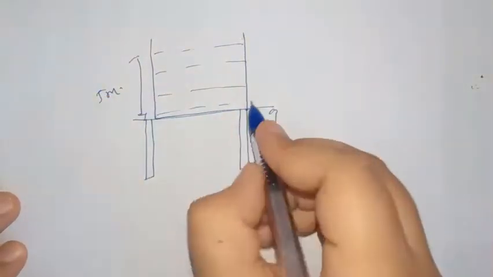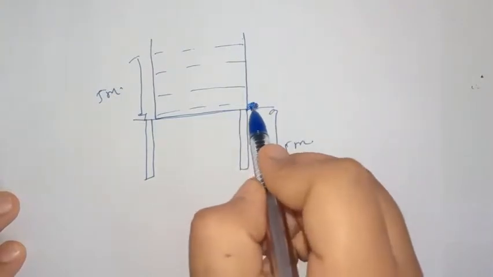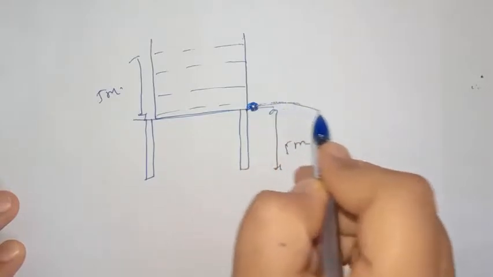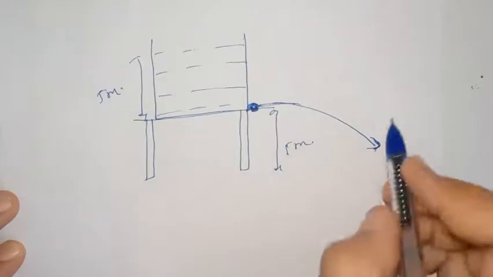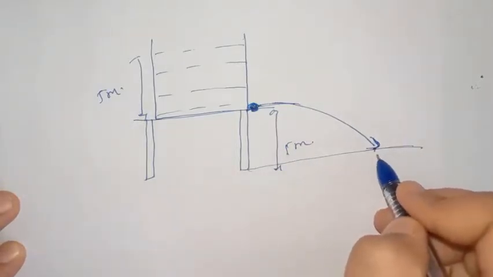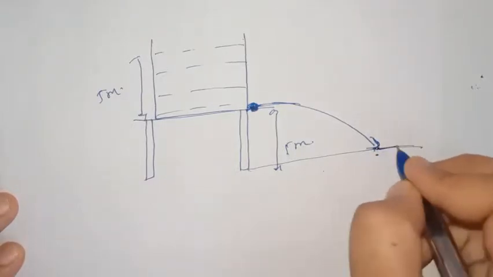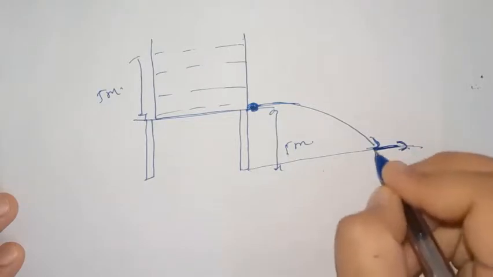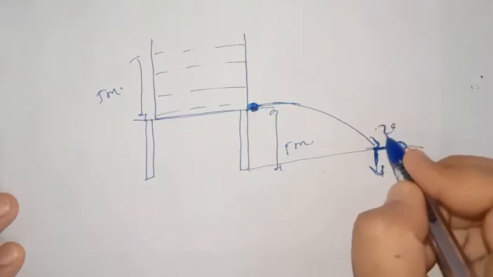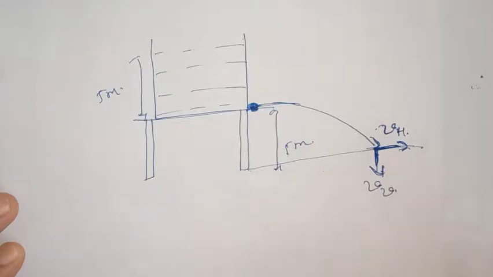There is a hole near the bottom. From this point, the water will spill out and it will hit the ground in this projectile manner. We want to find the speed with which it will hit the ground. When it hits the ground, there will be two components of velocity. One will be horizontal component and the one will be vertical component. Let's say horizontal component is VH and vertical component is VV.